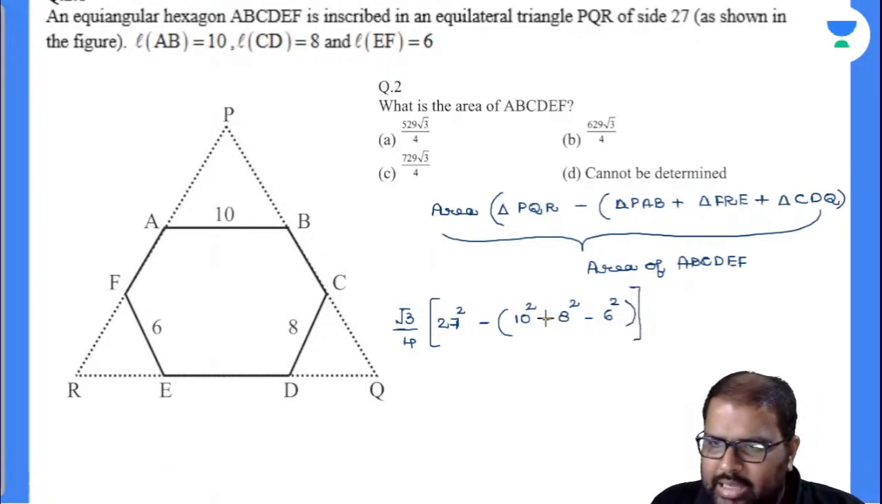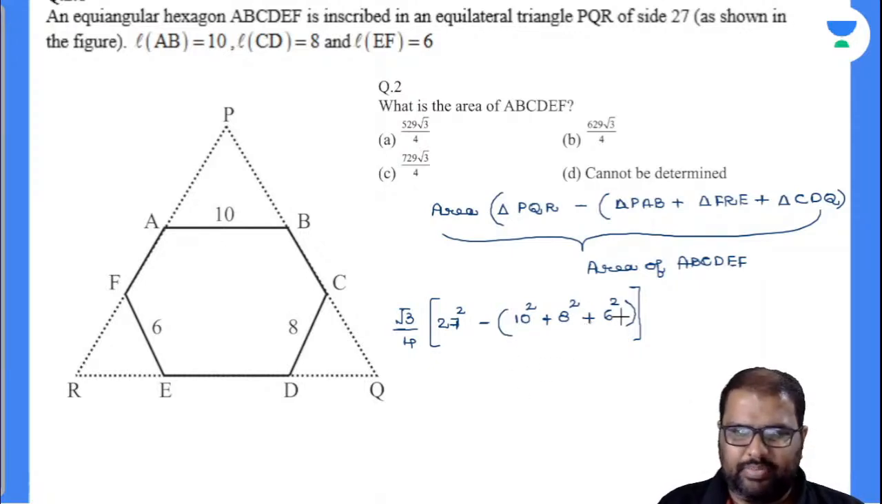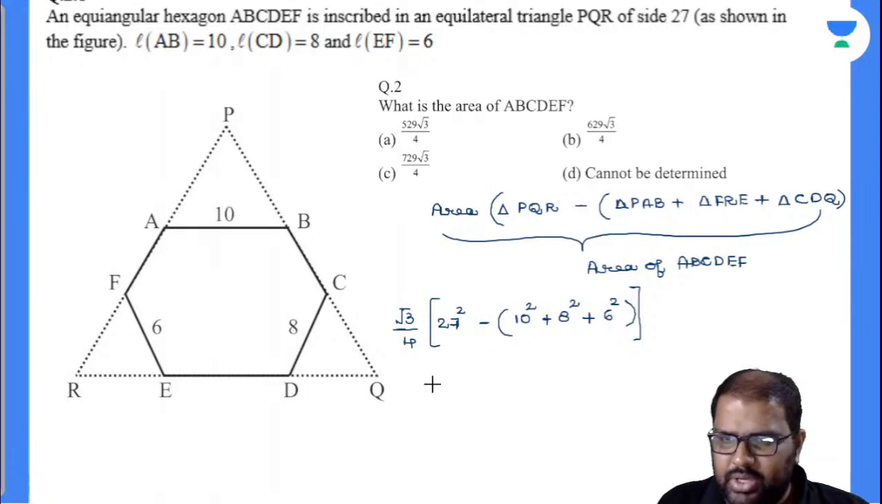So I have to add this one, right? So this is the thing now. So see here, 10 square is 100, 64 plus, is it 200? Yes, it is 200. How much is 27 square? 27 square. Can anybody say in the comment section box? 900 now? Mostly it will be 729. So root 3 by 4, 729 minus 200. Am I right or wrong? 8 square plus 6 square is also 100. 100. So your answer will be 529 root 3 by 4.